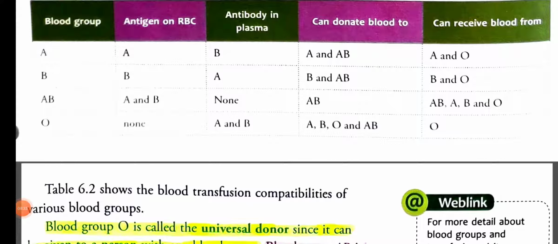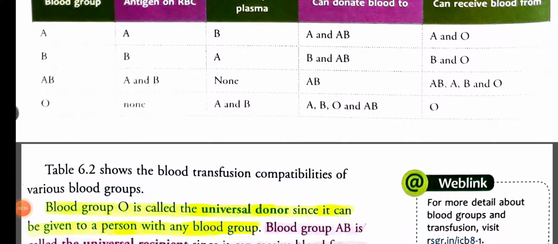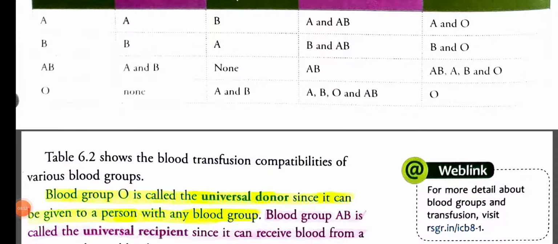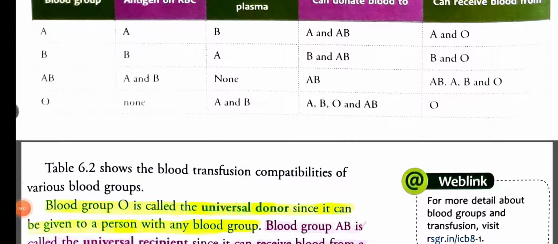It can donate blood to only AB. Because if the AB blood group person gives blood to a person who has B blood group, what will happen? As the donor has AB blood group, that person has A antigen on his RBC along with B antigen. So when that AB person gives blood to a B person, the B person will receive extra A antigens, which will be much more harmful for him. So you cannot transfer blood from an AB person to anyone except the same blood group.